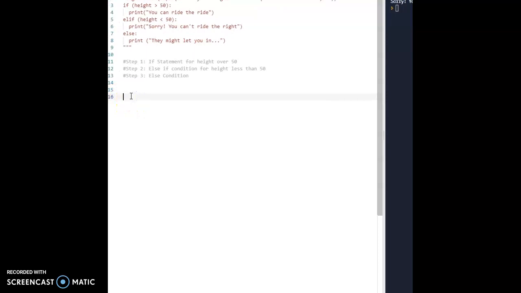Like counter equals 1. And then I could say while counter is less than or equal to 10, print counter.